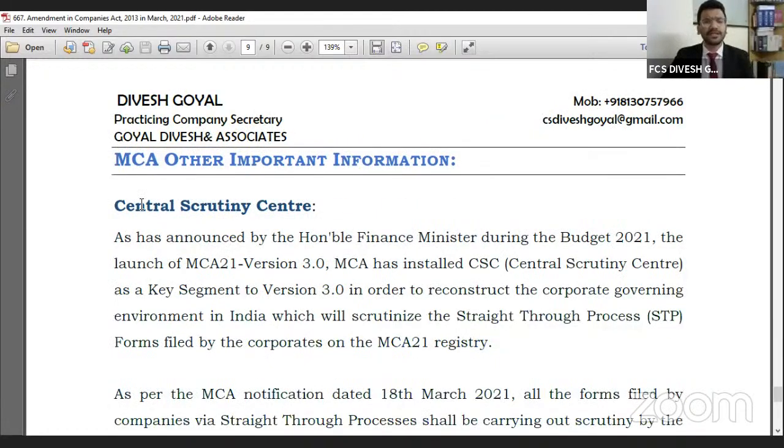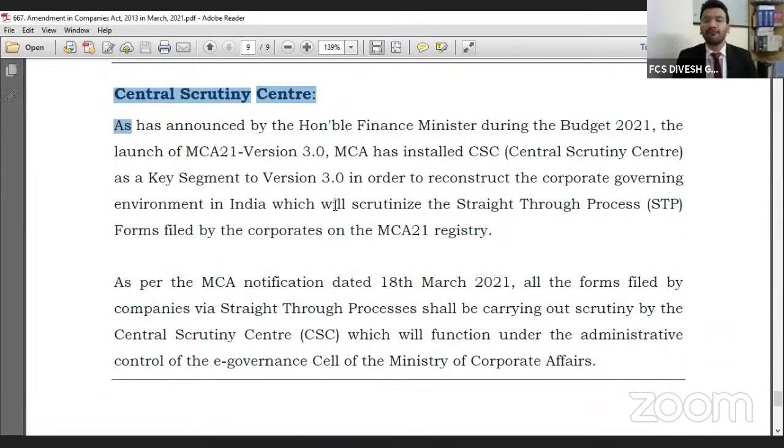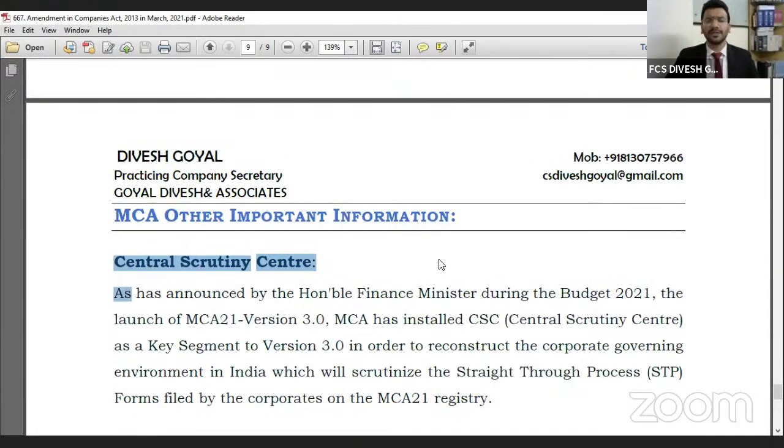One last important piece of information: Central Scrutiny Cell. The Ministry has incorporated a new Central Scrutiny Cell. This cell will scrutinize the STP process forms. We know there are two types of forms under the Companies Act: STP and non-STP forms. If a company files STP forms, once we file directly, it gets approved. So there is no checking by any officer, no checking by the ROC. Now they have created a new team, the Central Scrutiny Centre. This team will check the STP forms of the company, and if there is any non-compliance in the form, they will issue an adjudication notice.